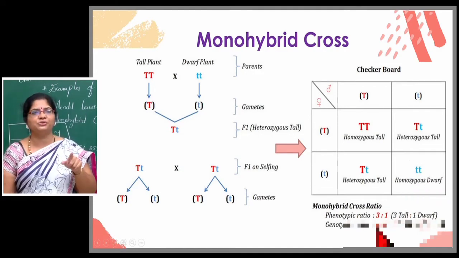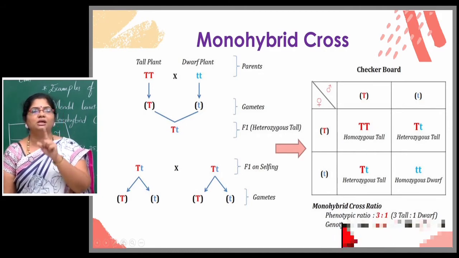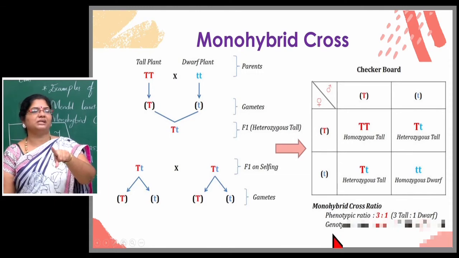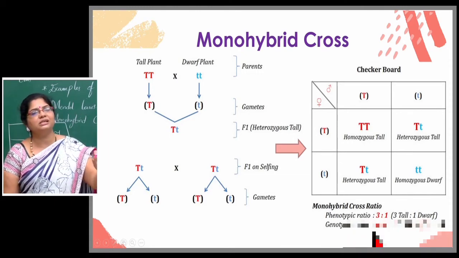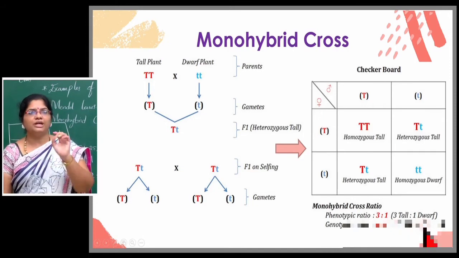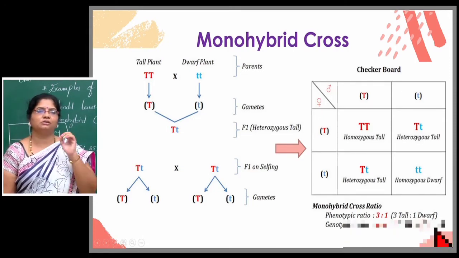Percentage-wise, if you observe, the phenotypic ratio is 75% tall plants and 25% dwarf. Genotypically, percentage-wise, 25% homozygous tall, 50% heterozygous tall, and 25% homozygous dwarf.